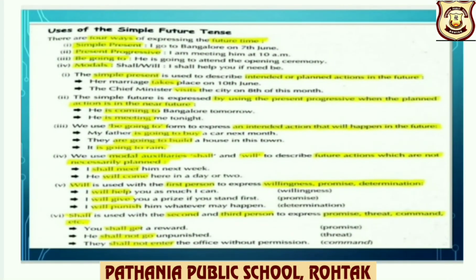We use the be going to form to express an intended action that will happen in the future. For example, my father is going to buy a car next month. So you can see here, children, the be form of the verb: is going to buy a car next month. So it is a planned action that is going to happen in the future.